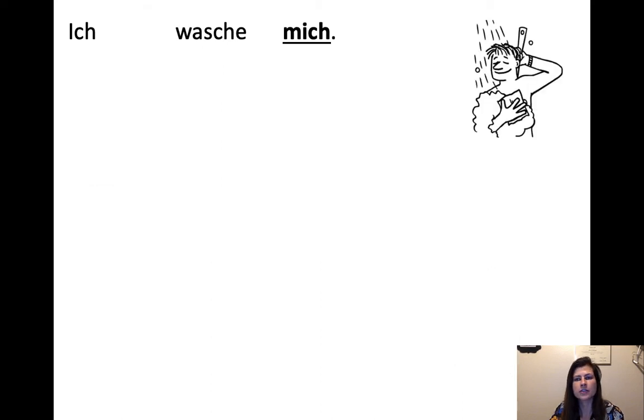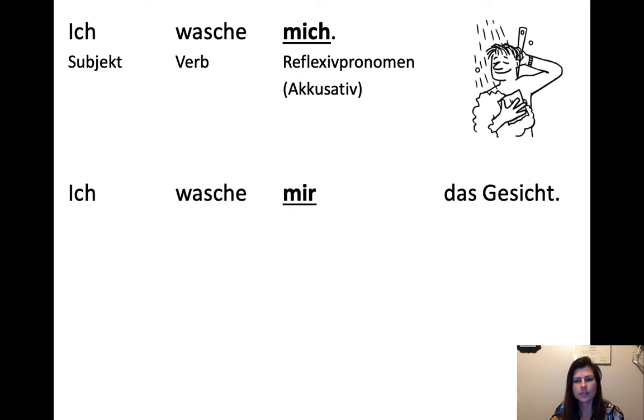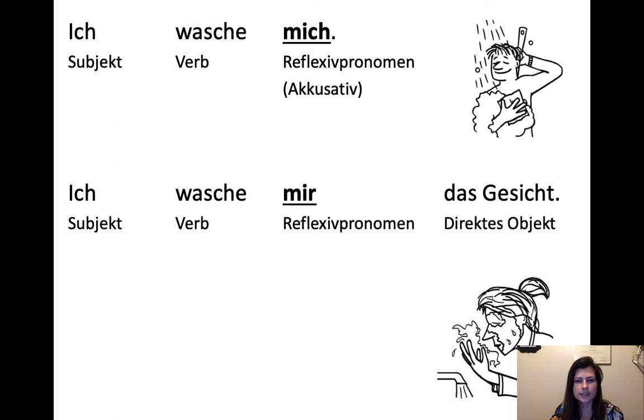Okay, so let's look at more of these. Ich wasche mich just means I wash myself in general. It doesn't mention anything more specific. It's just I wash myself, subject, verb, reflexive pronoun. So it's in the accusative reflexive pronoun. But what if you say, ich wasche mir das Gesicht? Now we are saying, I wash myself the face. Das Gesicht is the face. So now the face is the direct object, and it's in the accusative. So what used to be the reflexive pronoun in the accusative has been demoted to the dative. So we have our dative reflexive pronoun here, and then just a regular direct object over here.